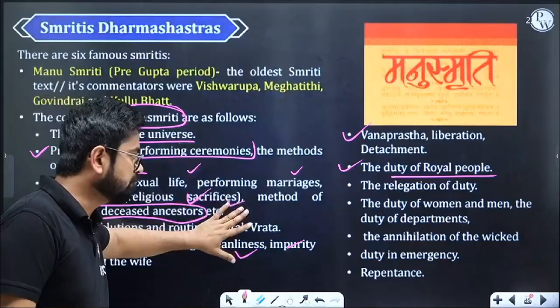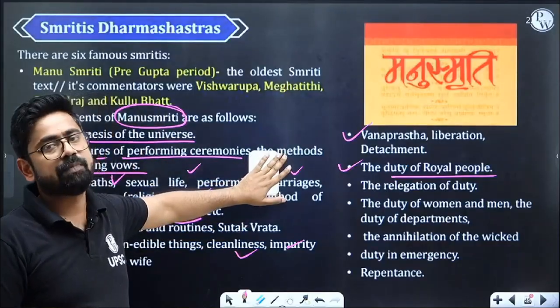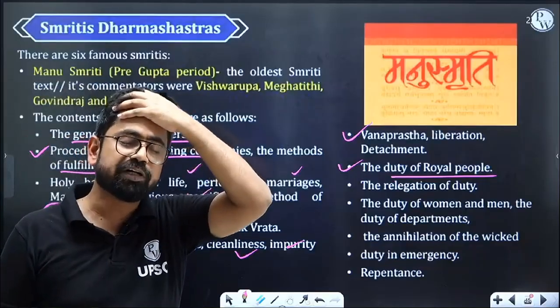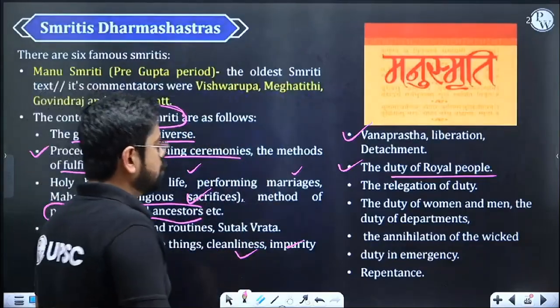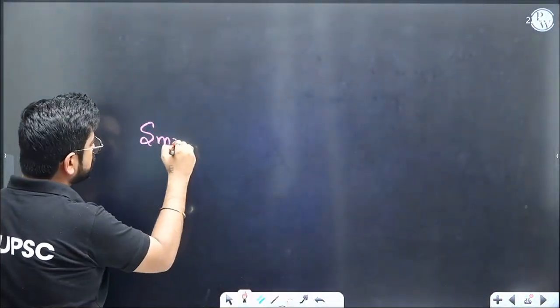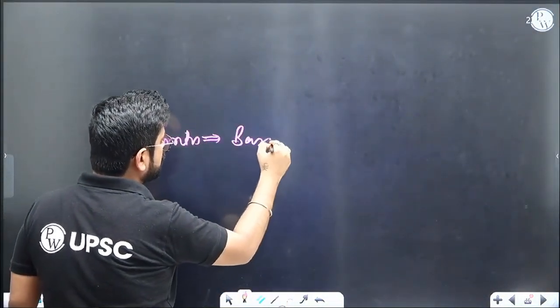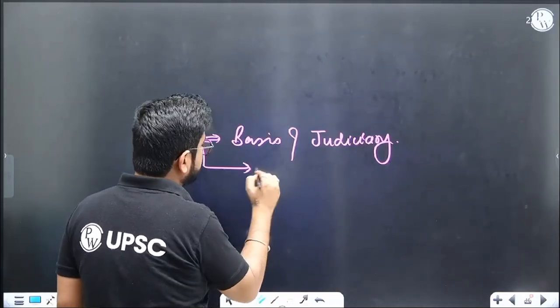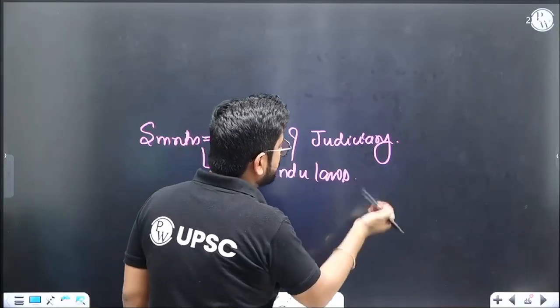When this was written, it actually tells you the thought process or philosophy of that particular era. Then it becomes, you can say, an important document, and people will use it for judiciary and all those things. Going forward, these smritis will become the basis of judiciary. They will become like Hindu laws. Now here the problem comes in.